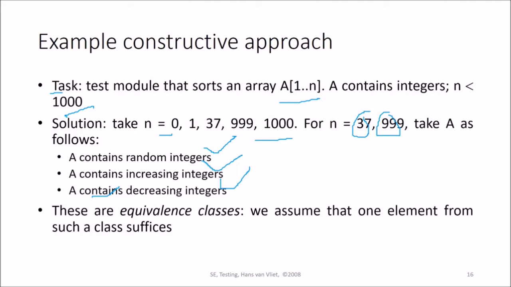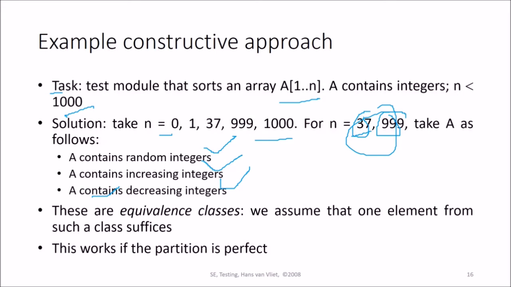These are the equivalence classes. We assume that one element from such a class suffices, so we don't want all of them to be checked. We'll just pick one from each equivalence class. This works if the equivalence class partition is perfect.